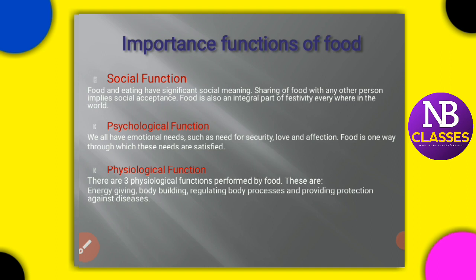For example, when your mom or a beloved one makes your favorite food, the first thing that comes to your mind is that your mom loves you a lot. That emotional attachment is an important function of food.